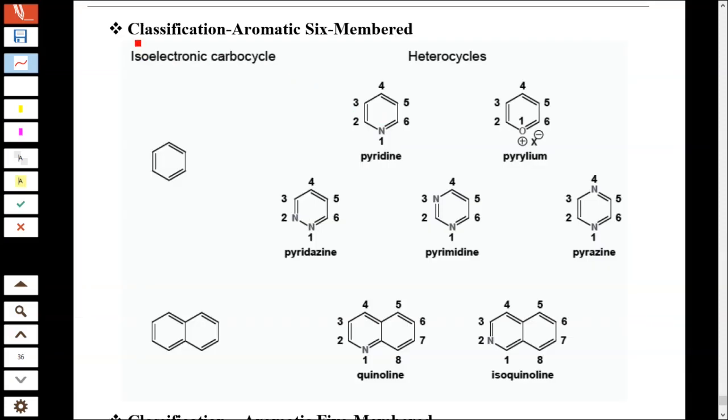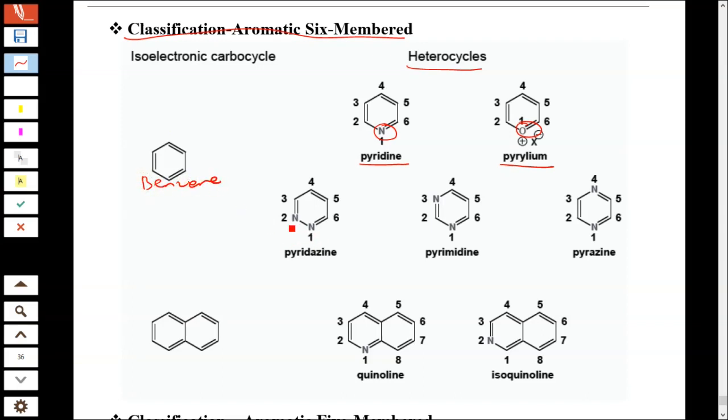Here you see the classification of aromatic six-membered heterocyclic rings. We know pyridine. In benzene, if you replace a carbon with nitrogen, it is pyridine; if you replace it with oxygen, it is called pyrylium.